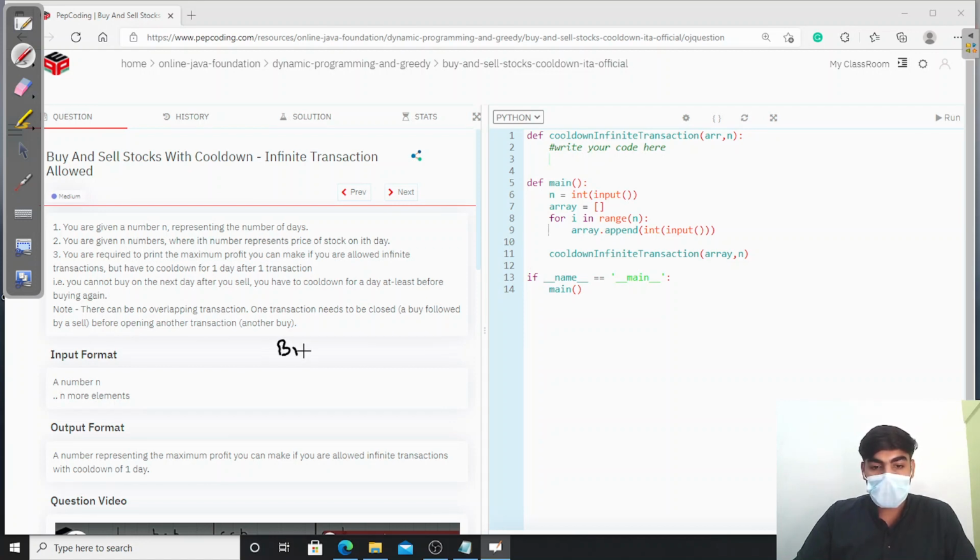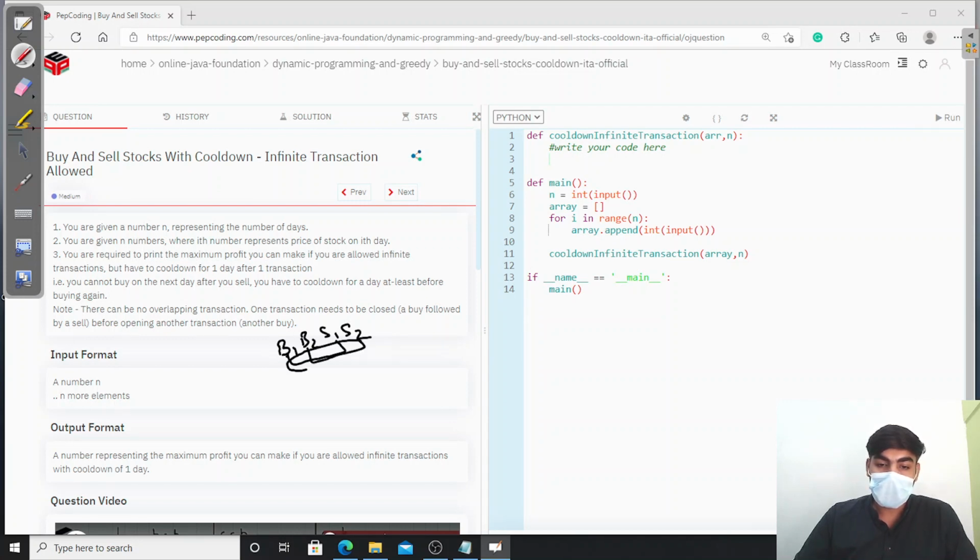Suppose I buy first, then I buy second, then I sell first, then I sell second. One transaction is not completed, and then I buy a second stock.